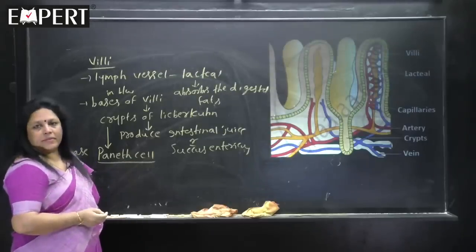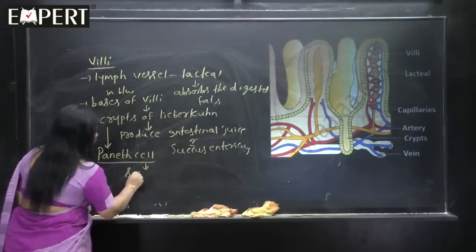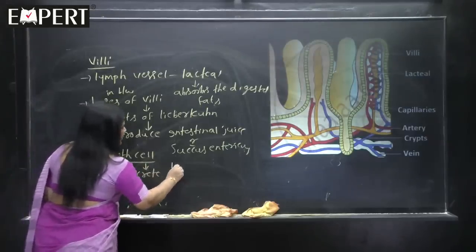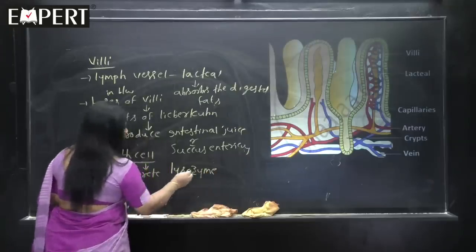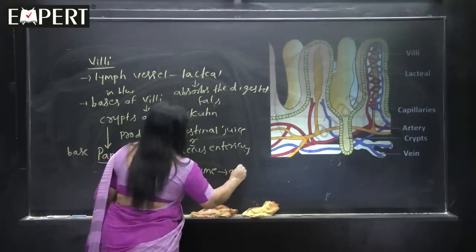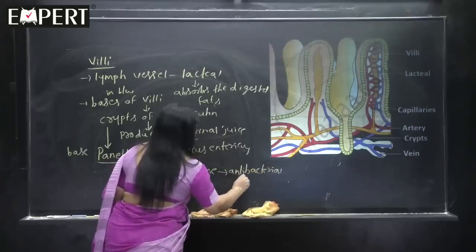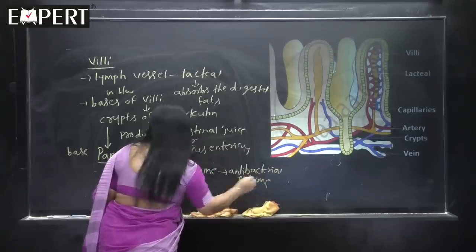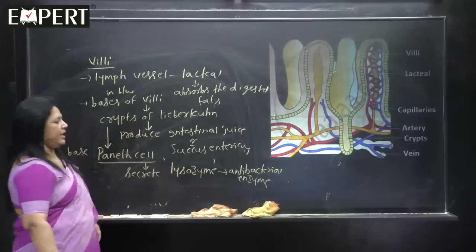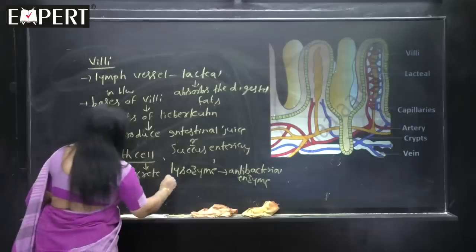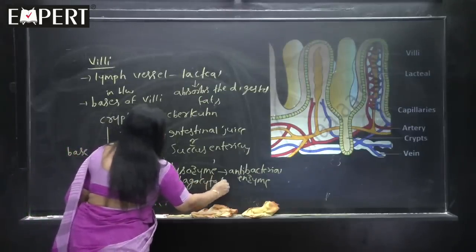At the basis of crypts of Lieberkühn, Paneth cells are present, and Paneth cells will secrete, listen carefully, one enzyme called lysozyme. Lysozyme is an antibacterial enzyme. It will kill the bacteria that enter our body. So, Paneth cells are present at the basis and they secrete one antimicrobial enzyme called lysozyme. Okay, and it may also perform phagocytosis.